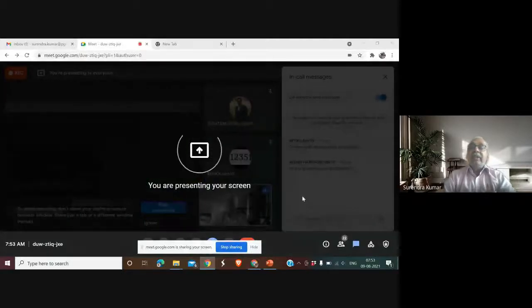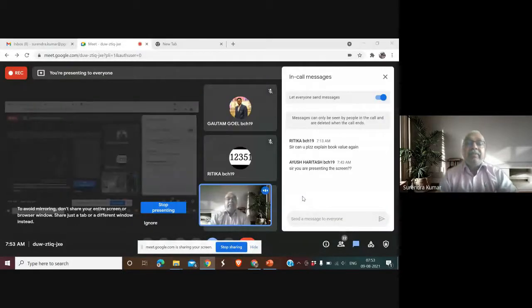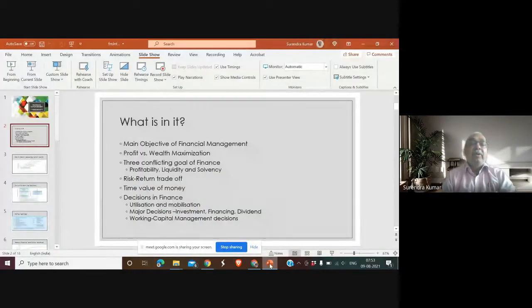Yes, screen I am presenting, but okay, maybe the screen is not visible, but it's the same screen that I have, same slide that I am showing. Oh, my screen actually, maybe it had gone off. Is my screen visible now?